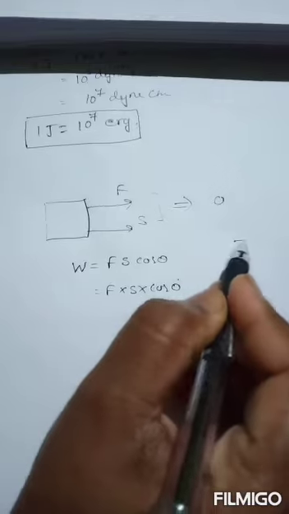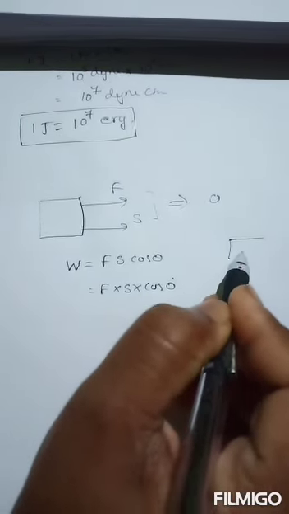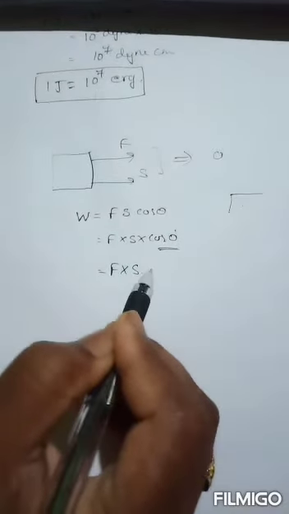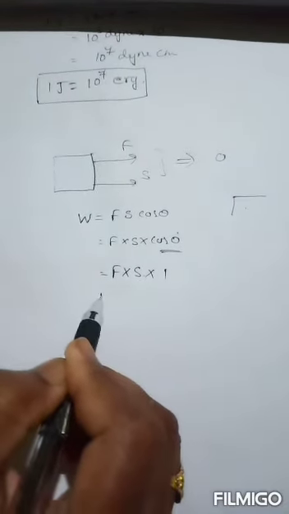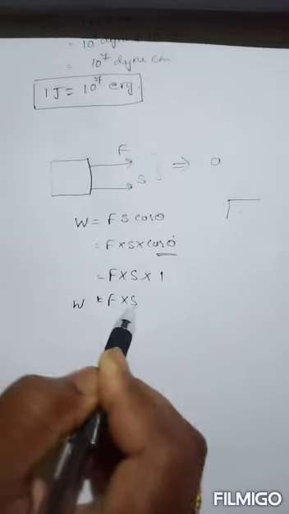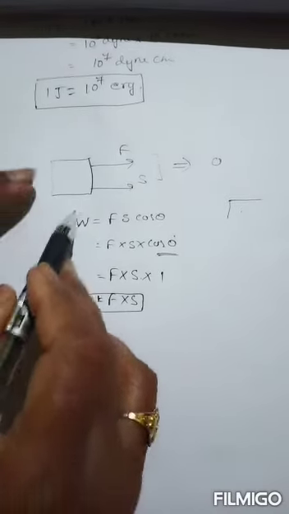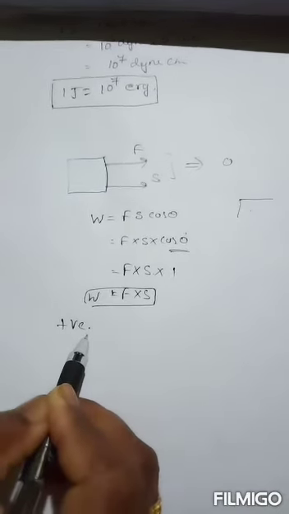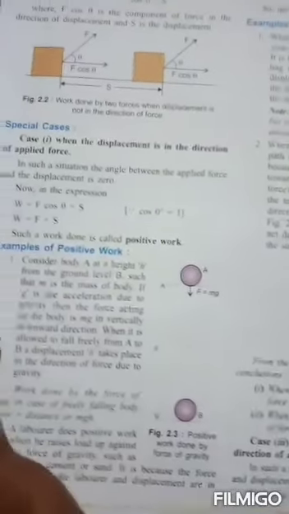You have to remember the trigonometric table: cos 0 value is 1. Then W is equal to F into S into 1, that is, W is equal to F into S. In this situation, we can say that work is positive. Here, we will discuss some examples of when you will get this type of situation.